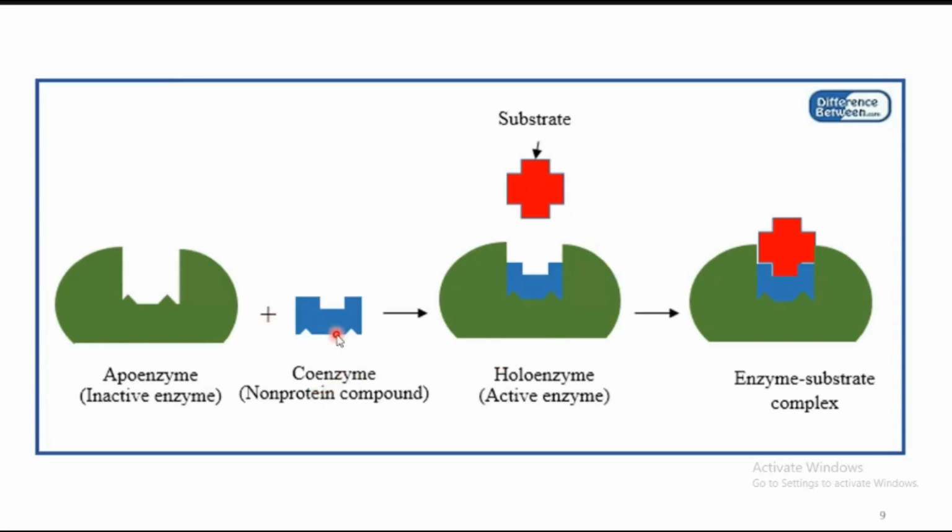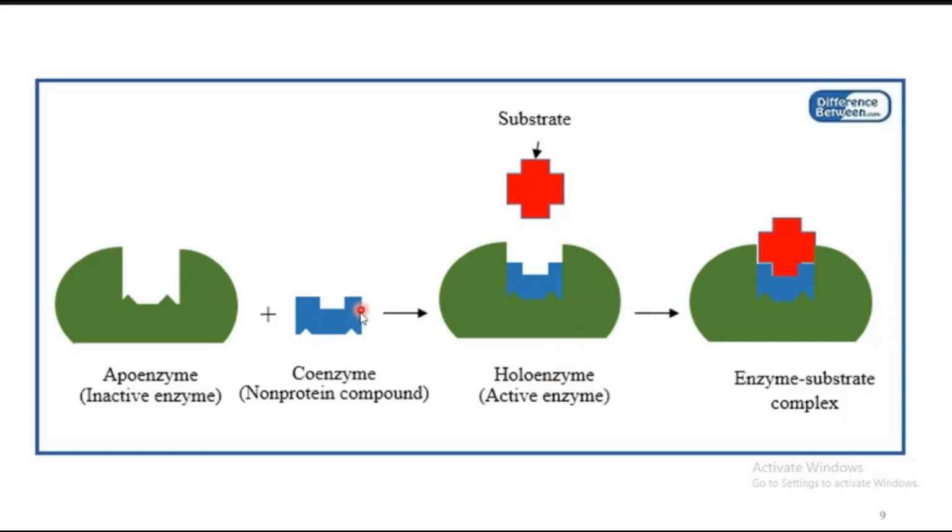Coenzyme is the non-protein part of an enzyme which will combine with the apoenzyme and make it an active one. So once the coenzyme is bound, the holoenzyme will be produced. Holoenzyme as a whole is active and it can easily accommodate the substrate.